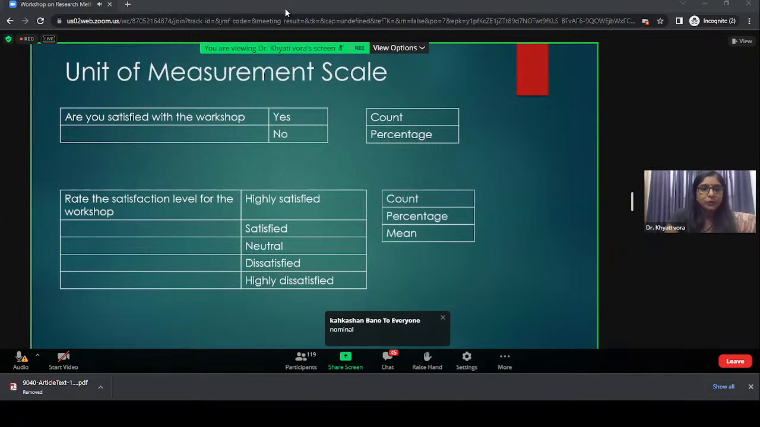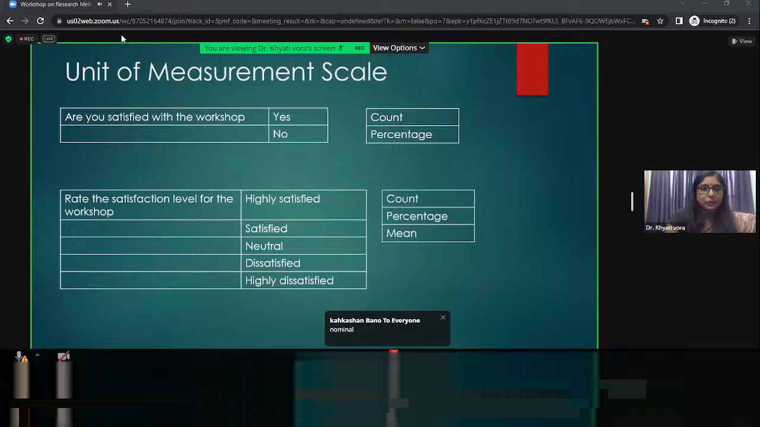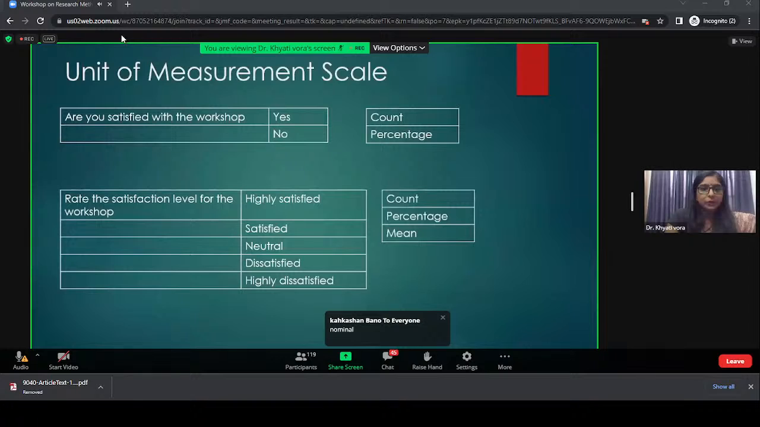But what if you ask somebody, rate the satisfaction level for the workshop on these intervals, from highly satisfied, to satisfied, to neutral, to dissatisfied, they have an equidistance, hence we say it's an interval, equal distance, like 5 as highly satisfied, 1 as highly dissatisfied, but they are equidistant, 5 to 4, 4 to 3, 3 to 2, 2 to 1. I can also say neutral is 0, dissatisfied is -1, satisfied is 1, highly satisfied is +2, and highly dissatisfied is -2.